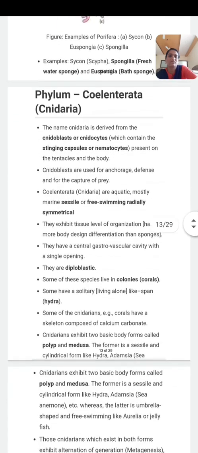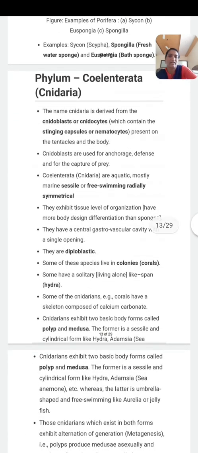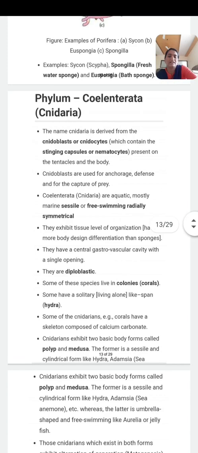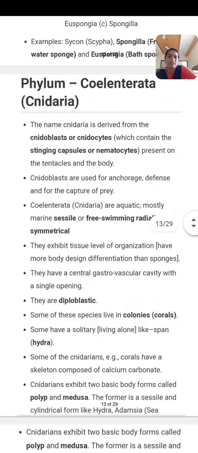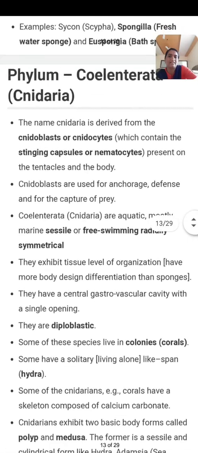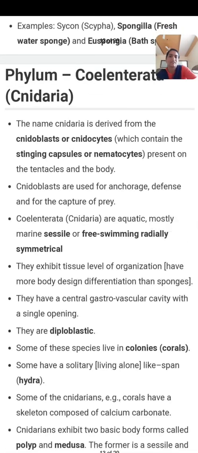Then we start our next phylum, phylum Coelenterata. Coelenterata is the old name, the new name is Cnidaria. The C is silent, you have to read it Nidaria. Okay, then look at the characters of Coelenterata or Cnidaria.